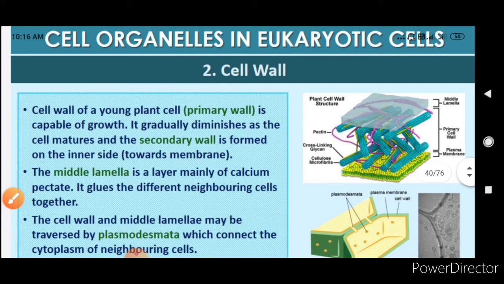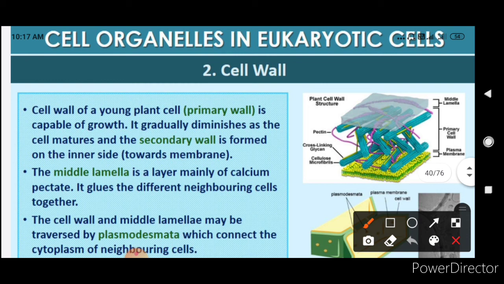The cell wall and the middle lamella may be traversed by plasmodesmata, which connect the cytoplasm of the neighboring cell. So plasmodesmata are connections which connect the cytoplasm of the neighboring cell. Like this is the cell and this is the other cell.